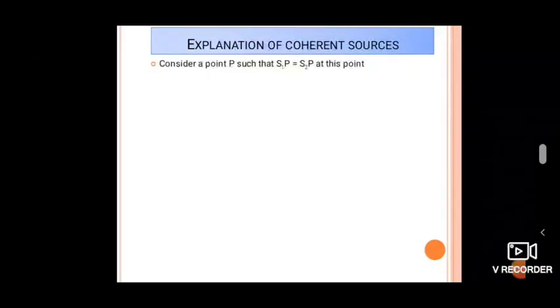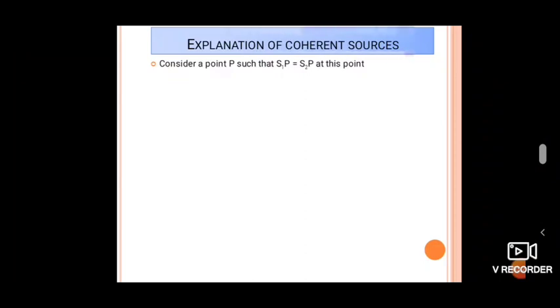So consider a point P such that S1P equals S2P, as already seen in the diagram. Then the resultant displacement is y equals y1 plus y2, because these are coherent sources, that is constructive displacement. What is the displacement y1?